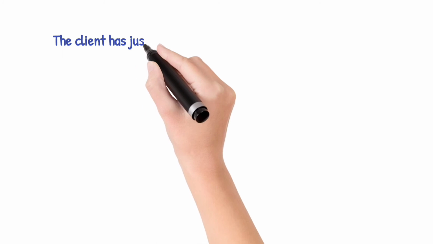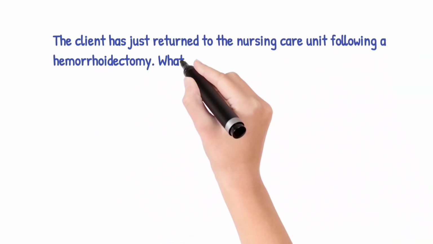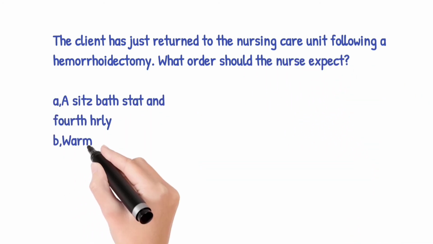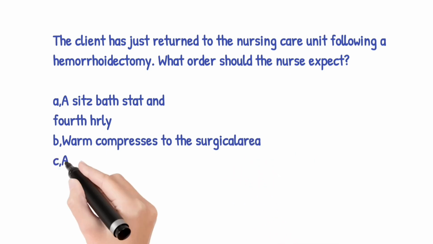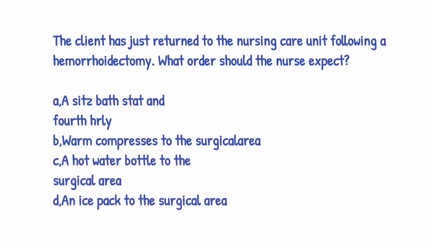The client has just returned to the nursing care unit following a hemorrhoidectomy. What order should the nurse expect? The options are A, sitz bath stat and 4th hourly. B, warm compresses to the surgical area. C, a hot water bottle to the surgical area. D, an ice pack to the surgical area. The correct answer is option D, an ice pack to the surgical area.